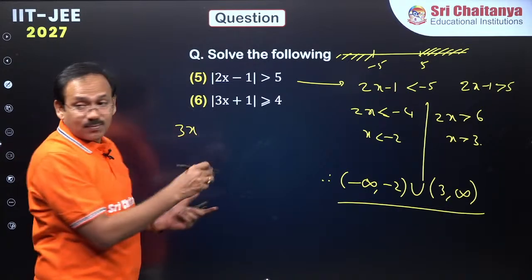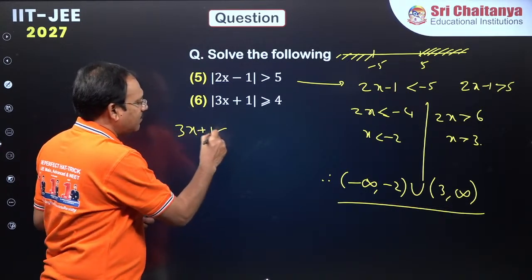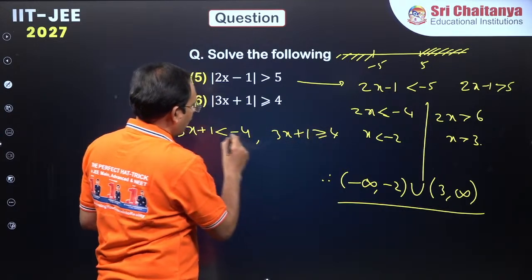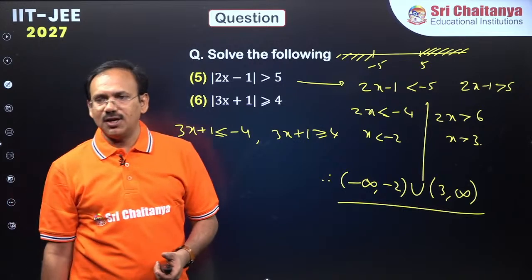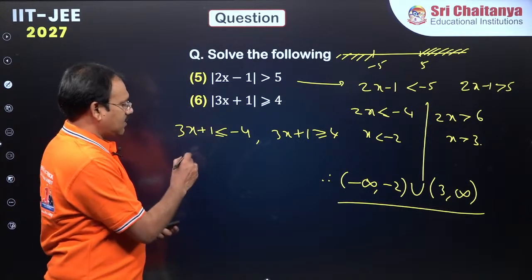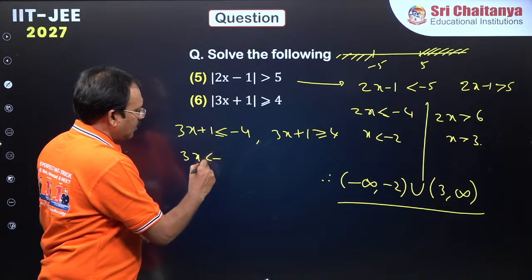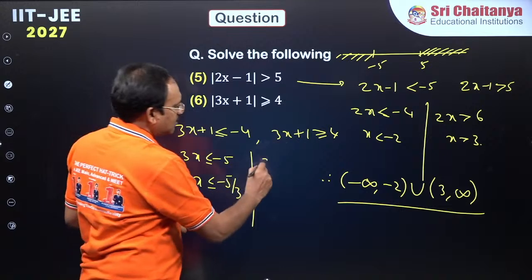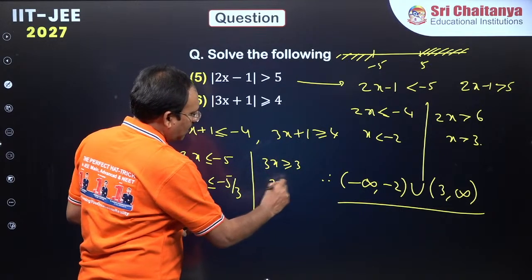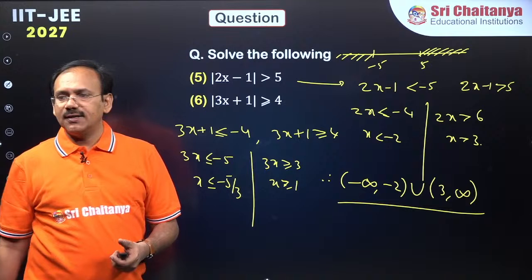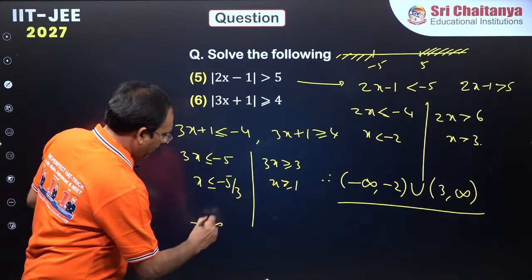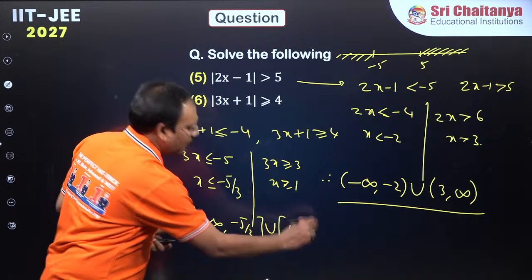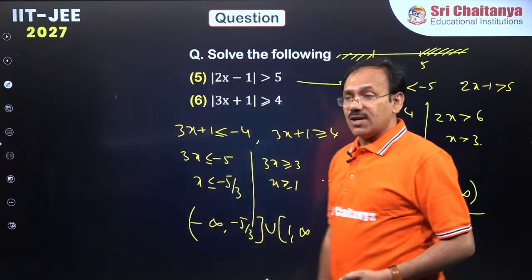Modulus of 3x plus 1 greater than or equal to 4 means this must be less than or equal to minus 4 or this must be more than or equal to 4. Equality is there, so you put equality also, right? So dear students, 3x less than or equal to minus 5, x less than or equal to minus 5 by 3. Or 3x greater than or equal to 3, x greater than or equal to 1, right? Hence the combination minus infinity to minus 5 by 3 closed, union closed 1 to infinity is the solution of this inequation, dear students.